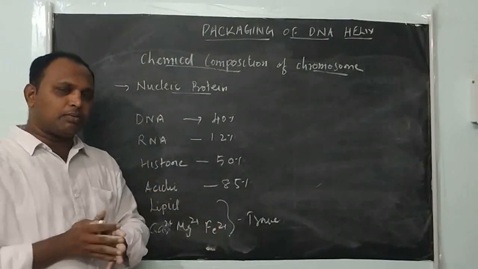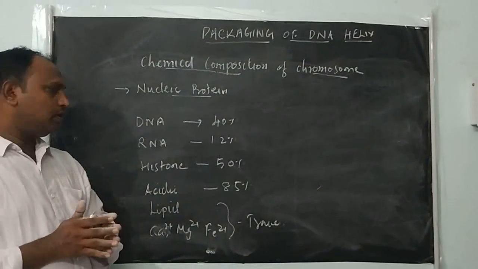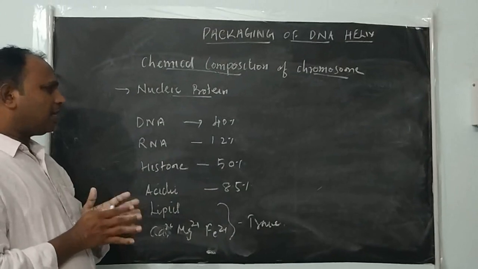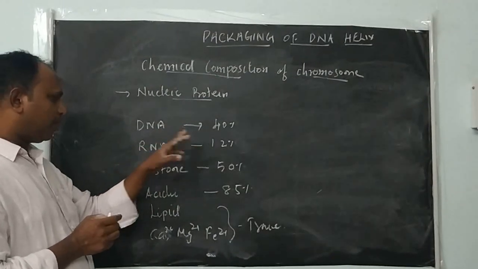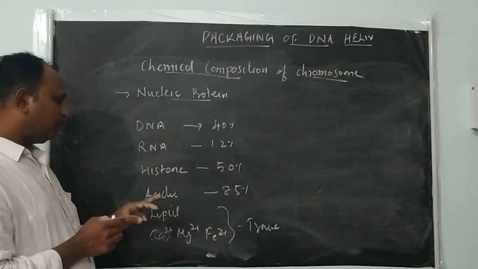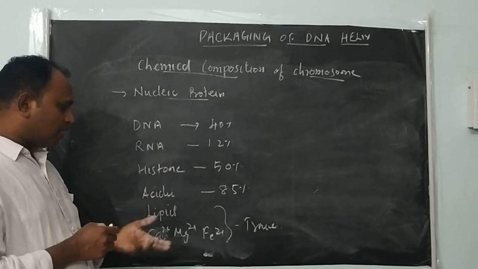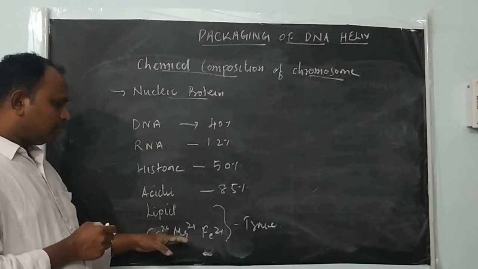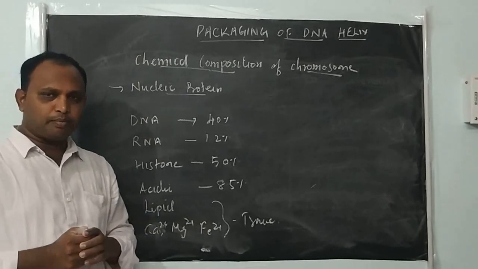So chemically, we can call the chromosome a nucleoprotein molecule or nucleoprotein complex. DNA is 40%, RNA 1.2%, histone 50%, acidic proteins 8.5%, plus lipids and some inorganic ions like calcium, magnesium and iron, all in trace quantities, right?